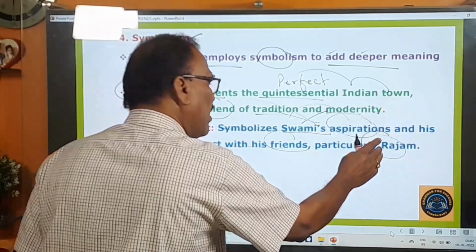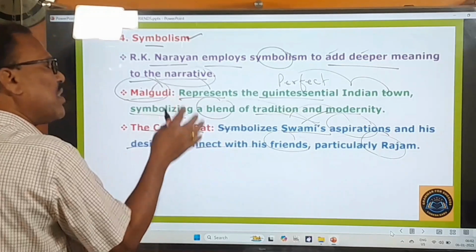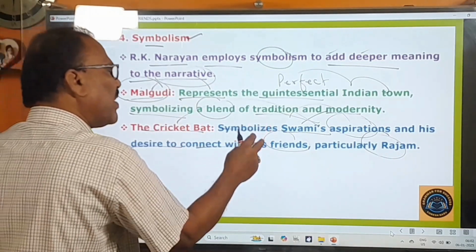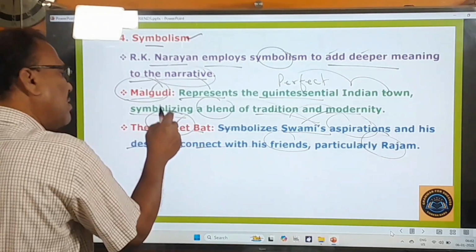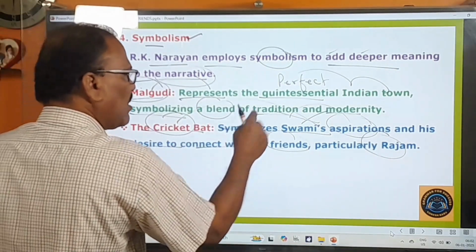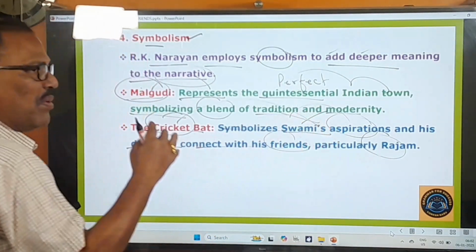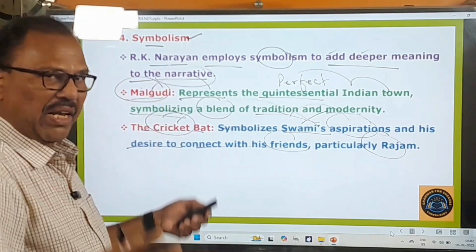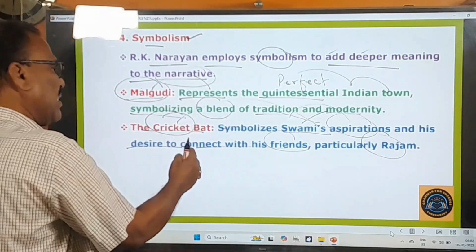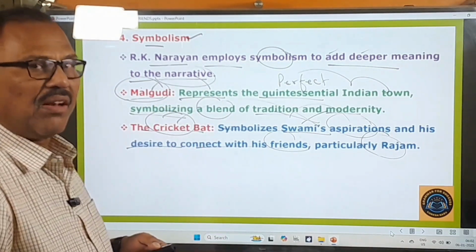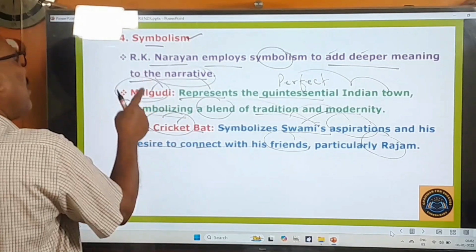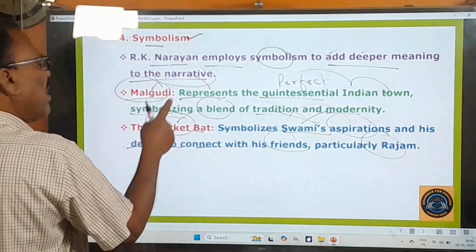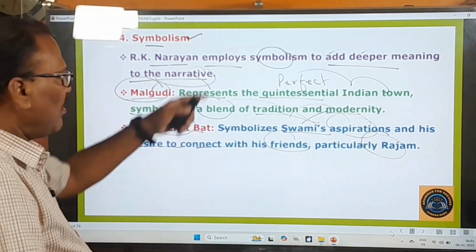He is a rich friend, and Swami always wants to get connected with all his friends, especially with Rajam. So in this way, this cricket bat stands as a symbol for his strong aspirations of becoming a very good cricket player and always getting connected with his friends. So in this novel, you can find Malgudi as a symbol and the cricket bat also as a symbol of these things.